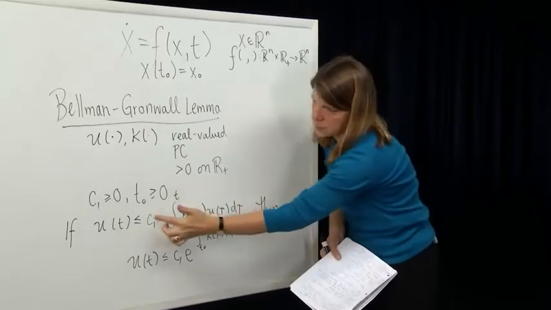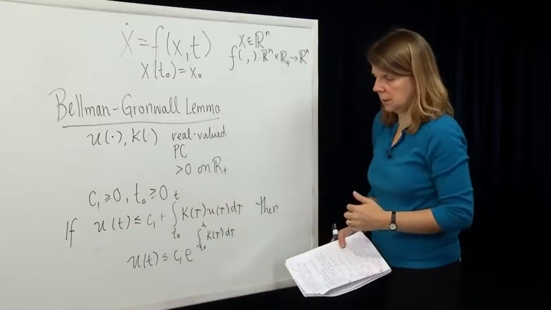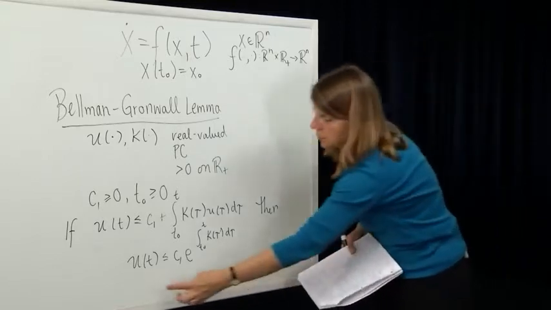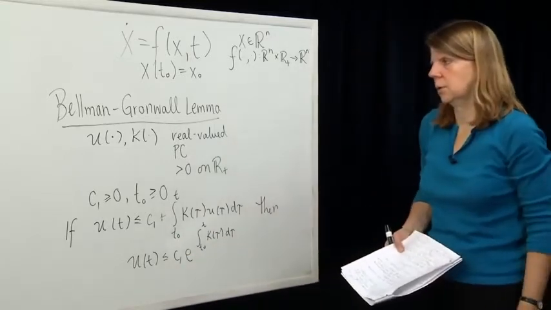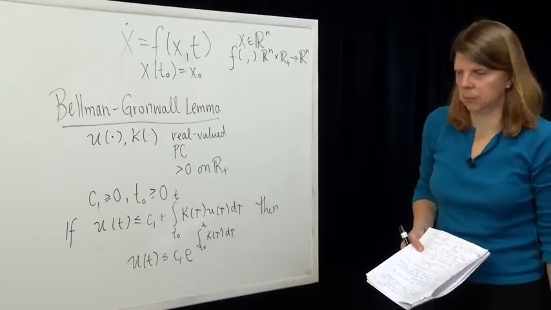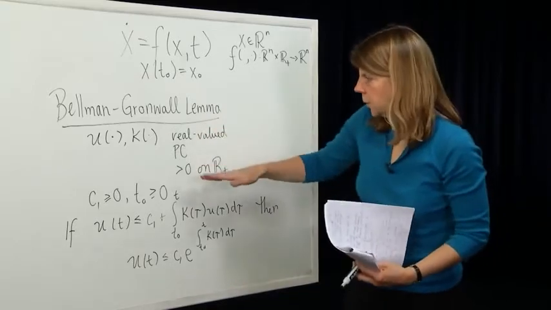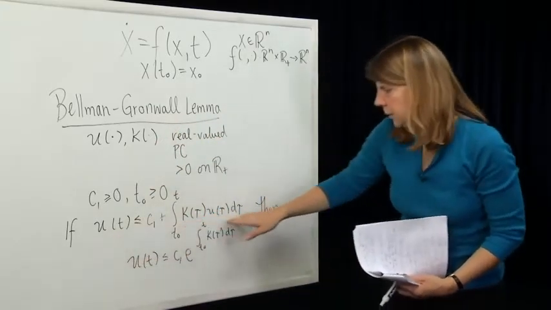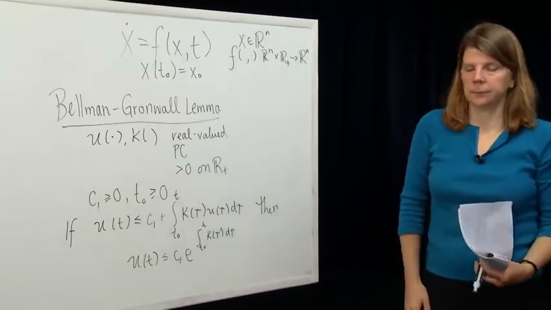So in the first inequality, the function u appears on both sides. In the second inequality, u just appears on the left-hand side, and that's often a more useful bound to have when you're trying to show uniqueness of functions, and we'll see why when we apply this. Basically, the setup of Bellman-Gronwall says that if you have such a structure of functions and constants, and u can be bounded by this inequality, then you can show that it can be bounded by this inequality.